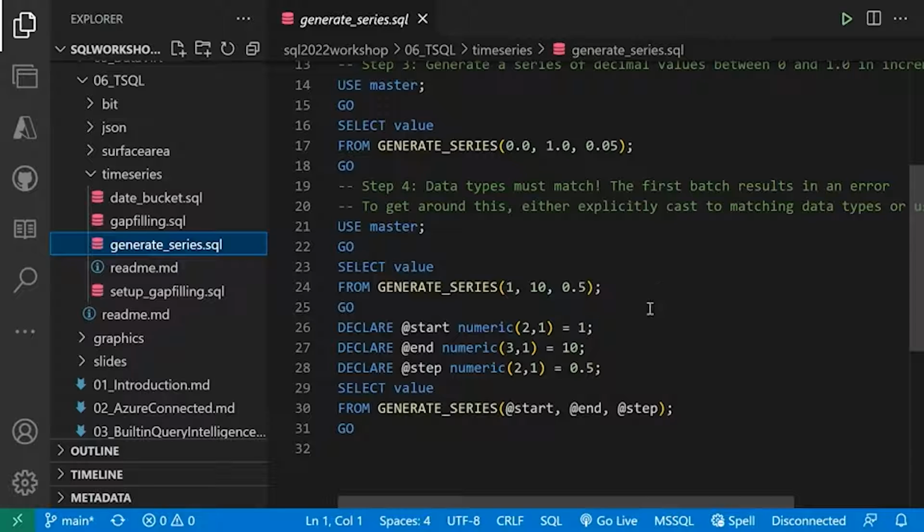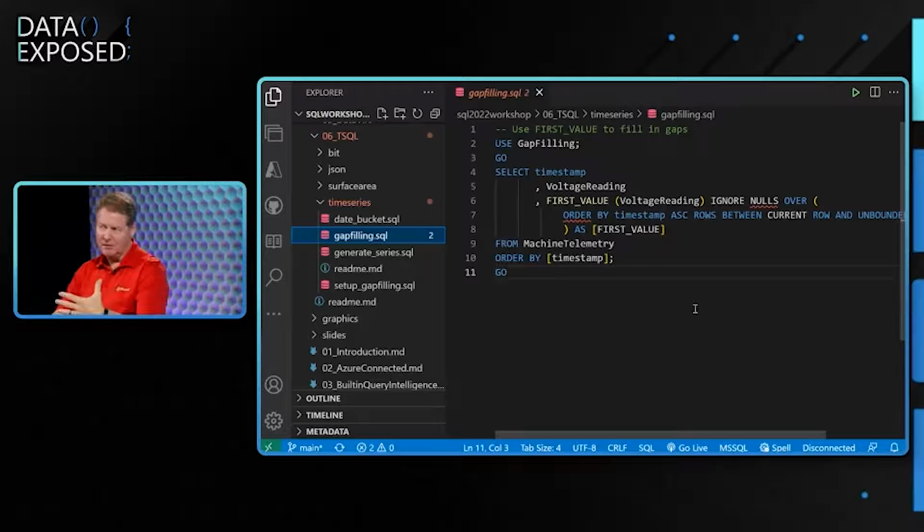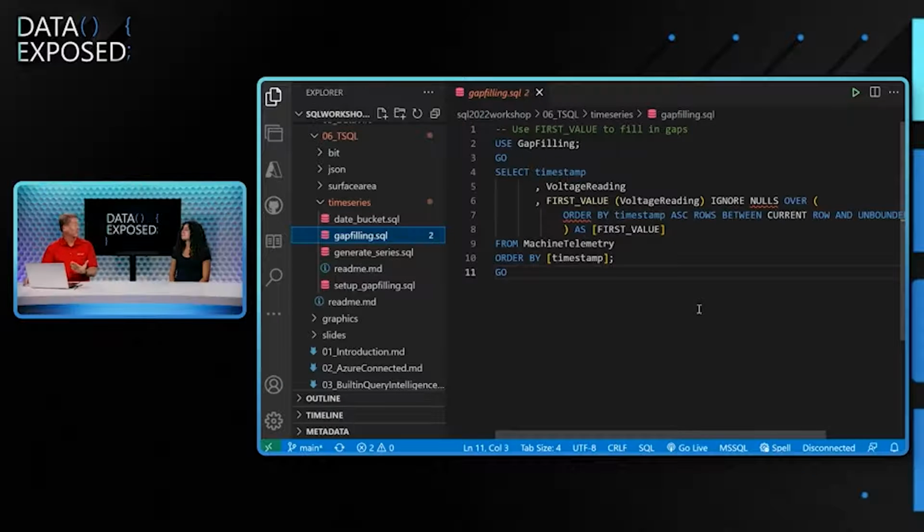Now, this is really important. I've talked to Kendall Van Dyke about this. He's an expert in this area, and that is what we call gap filling. So you may see telemetry data come from a device that is time series based, but sometimes these devices don't produce data during certain time intervals. So if you're trying to build a system, how do you fill in the gaps instead of null values?